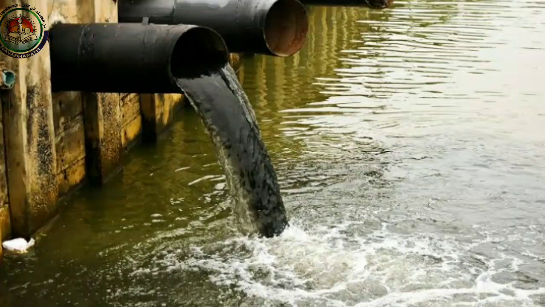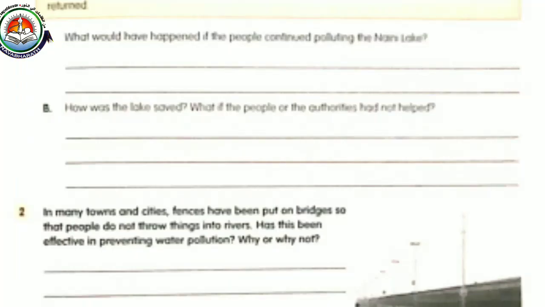So now we can discuss the worksheet questions and answers. That article we already discussed, so now we can find the answers to the questions. A. What would have happened if the people continued polluting Naini Lake? Then more fishes will die, the smell increases and the color of the water, everything, will be in a worsened condition.